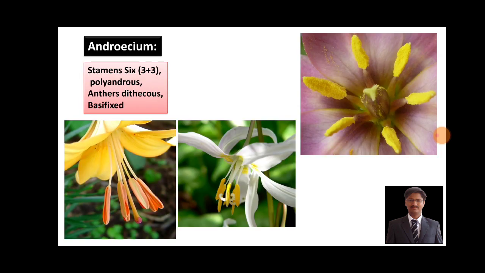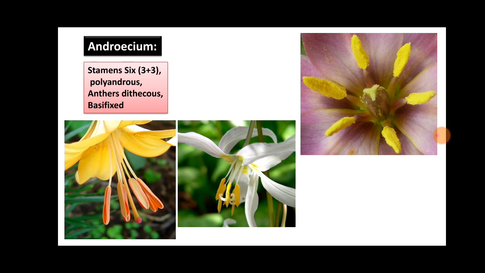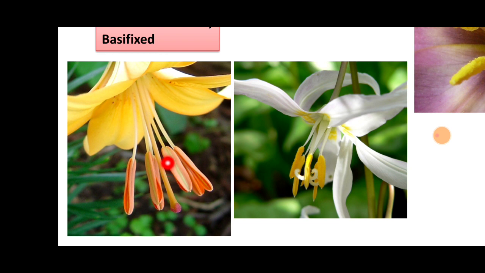Androecium: stamens are 6 in number. They are also arranged in 3 plus 3, that means 2 whorls of 3 each. Polyandrous, that means the stamens are free from each other. Anthers are dithecous and basifixed. Here you can observe the dithecous anther, and they are basifixed, that means they are attached to the filament by their base.